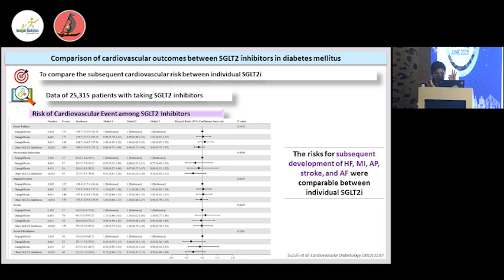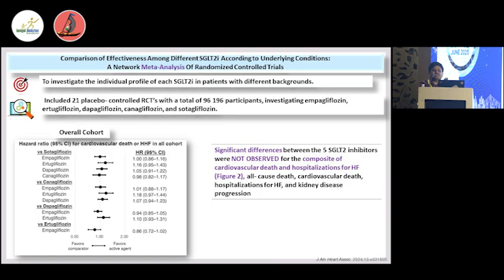in the subgroup analysis of the different molecules in different scenarios, like in heart failure, in comparison to EMPA, the effect of DAPA, CANA, and the other SGLT2 inhibitors, like in myocardial infarction, in angina pectoris, in stroke, in atrial fibrillation. So in all these four to five cardiovascular morbidity conditions, they have shown a comparable effect or risk reduction between the individual SGLT2 inhibitors. So there is no statistically significant difference observed.